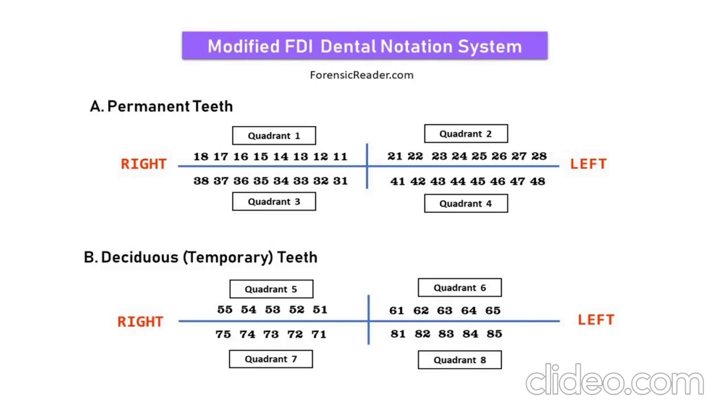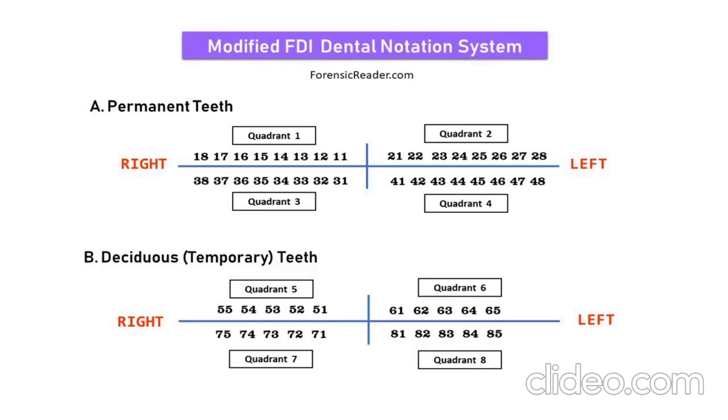The quadrants are denoted by the numbers 1, 2, 3, and 4 in the case of permanent teeth. So if the first digit is any of 1, 2, 3, or 4, then it signifies the quadrant and also that they are permanent teeth.